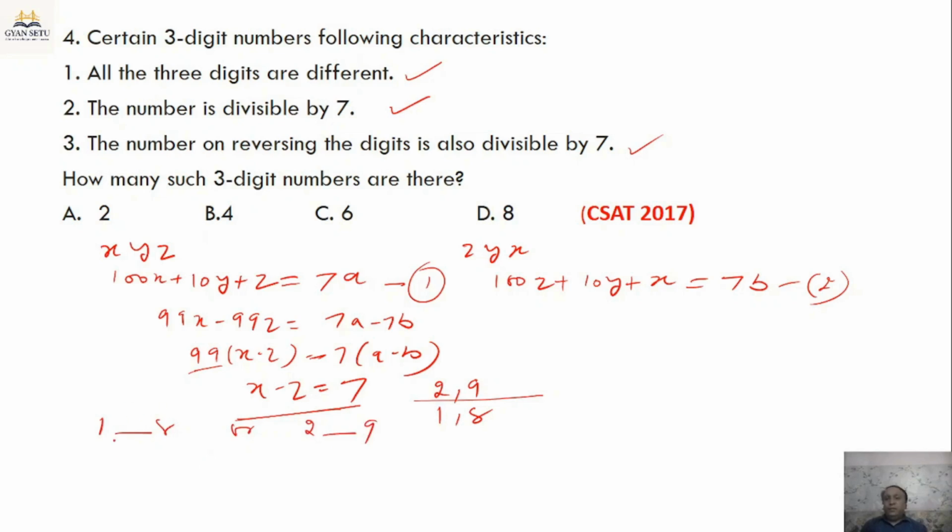For this number to be divisible by 7, we should have a carry of 2 from the number formed by the hundreds digit and tens digit.